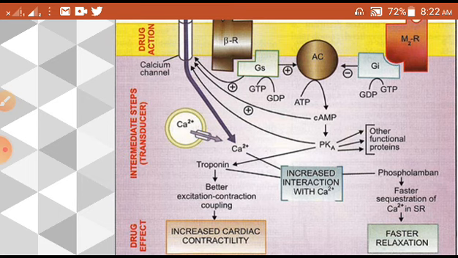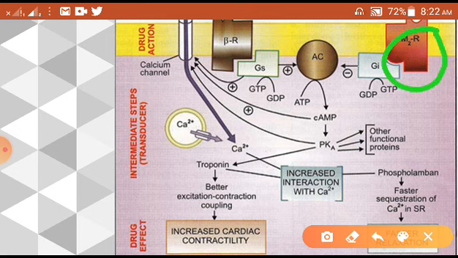So here if you see one more thing, as you remember, the different alpha activation will do different functions. If it is a muscarinic receptor, suppose the drug is binding on the muscarinic receptor, which is the M2 receptor, then which alpha is going to be activated? GI, right.